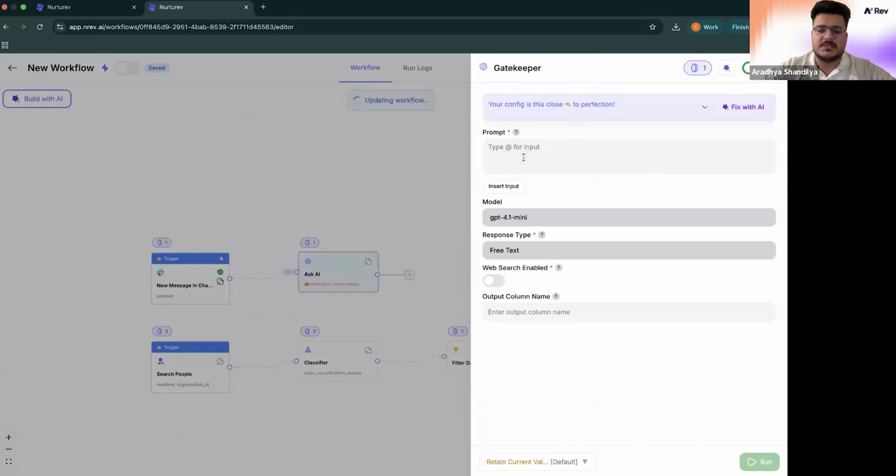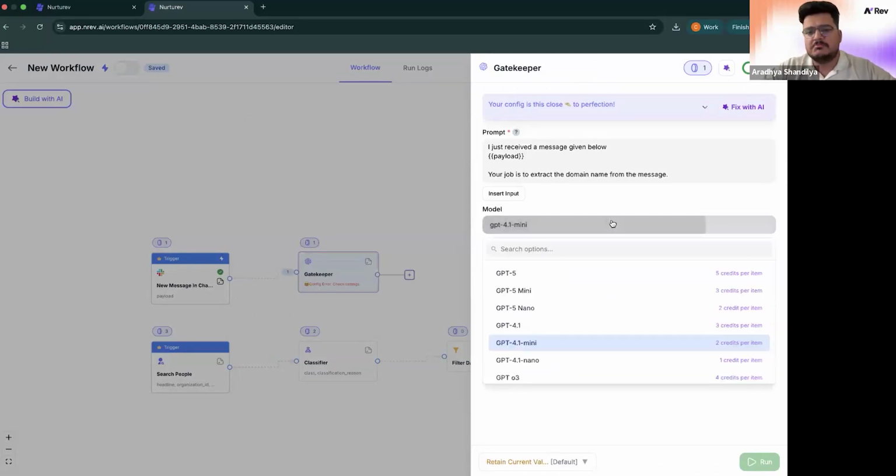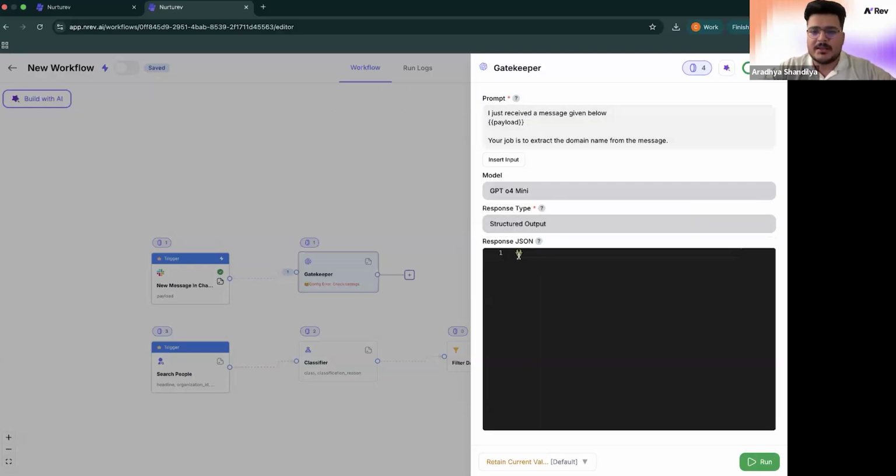Perfect. Yeah. So I'll just write, I just received a message given below. I'll just drop the entire payload. I don't have to worry about it. Your job is to extract the domain name from the message. I can choose from a bunch of models. I'll use O4 Mini in this case. And then here's the beauty. I can either go for free text, which won't be exactly recommended here. So I'll just go for a structured output, and I'll just say it will return a variable called domain name with domain of the company in abc.com format.